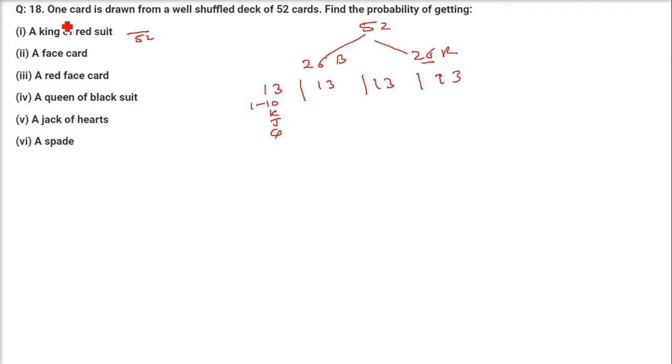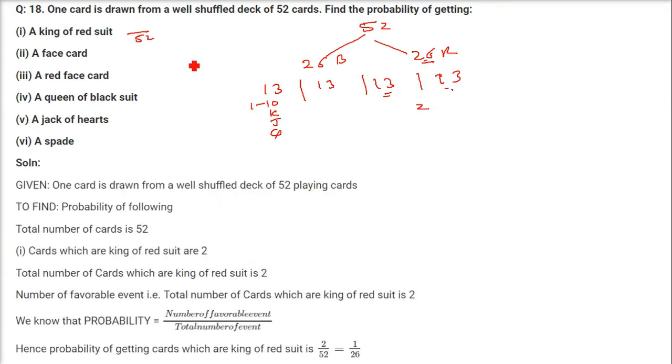So the total number of possible events are 52. But we are trying to find out a king of red suit. So we have red as 26 cards. And how many kings are there? There are 2 kings. So we have 2 as the favorable case. 52 is the total case. So it is 1 by 26.